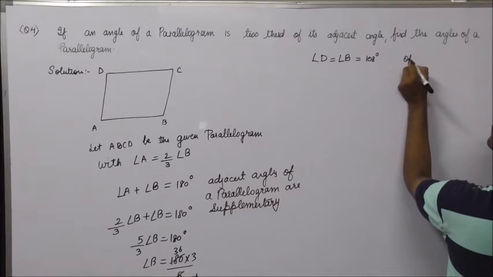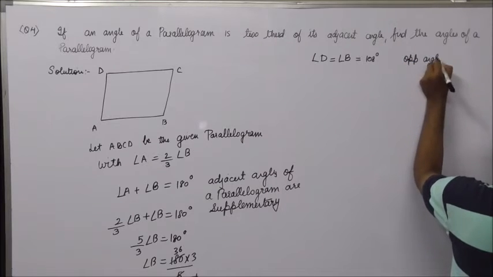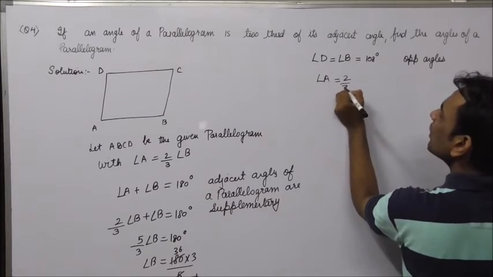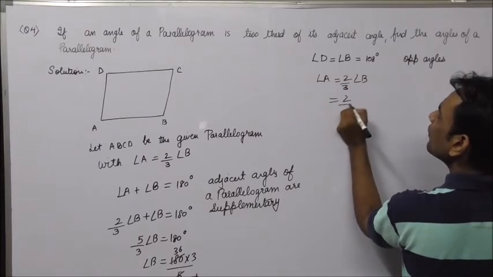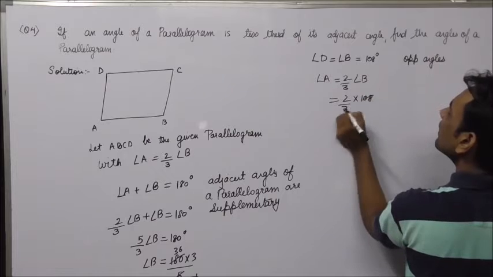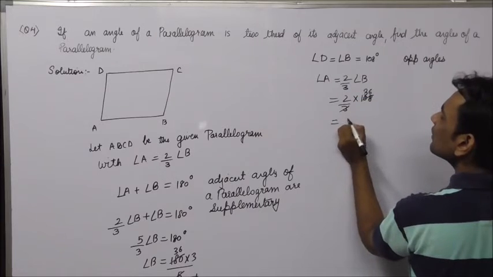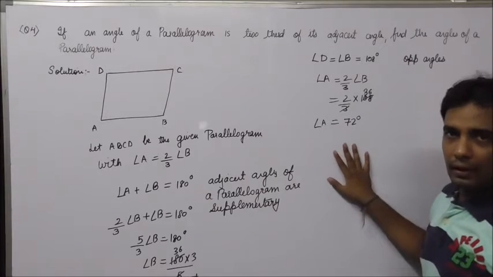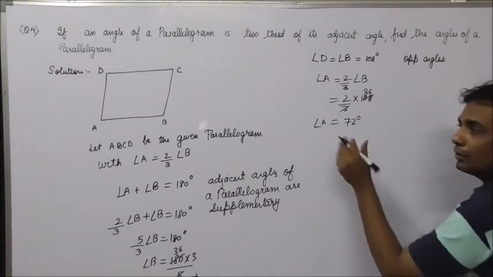Reason, opposite angles of a parallelogram are equal. Now A is 2/3 B, so A would become 2/3 into 108 degrees, that is 72 degrees. Angle A is also 72 degrees.